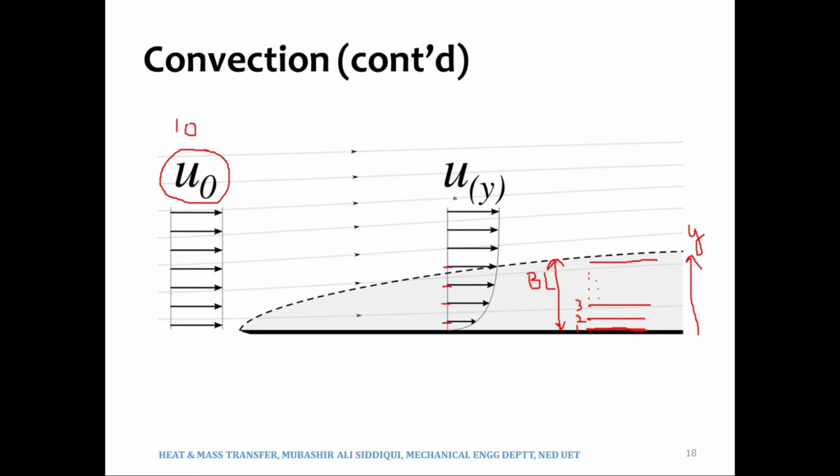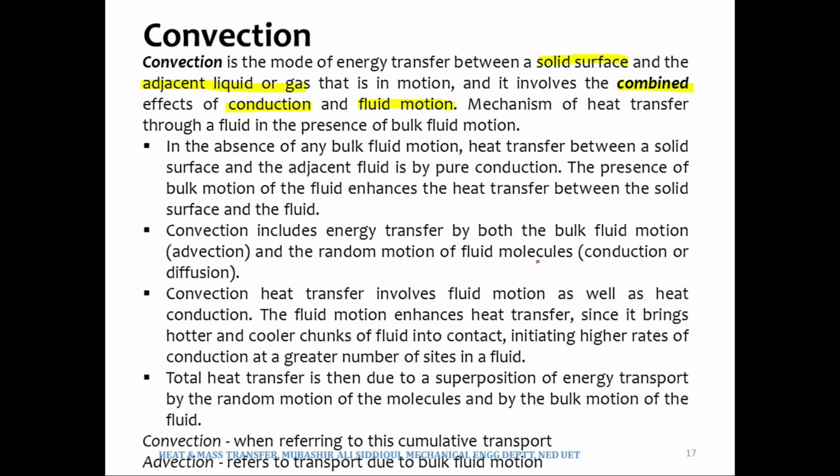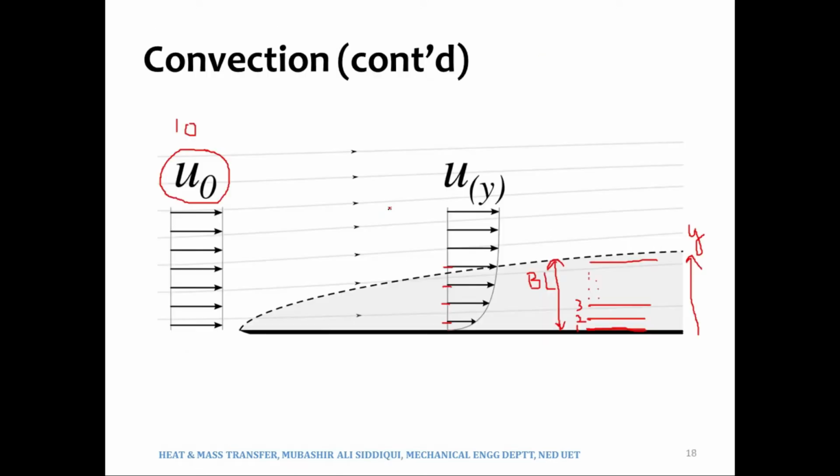The velocity profile, just like the temperature profile, is telling us the variation of velocity in y, the variation of velocity in this direction, in y direction. Now I was just telling you that the fluid is composed of an infinite number of layers, 1, 2, 3, and so on up to 100, 200, and so on.